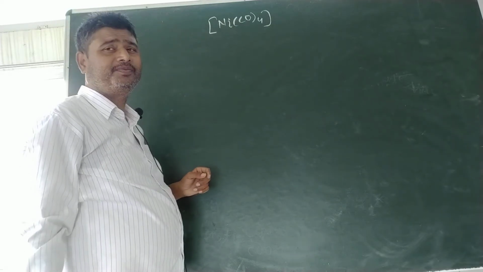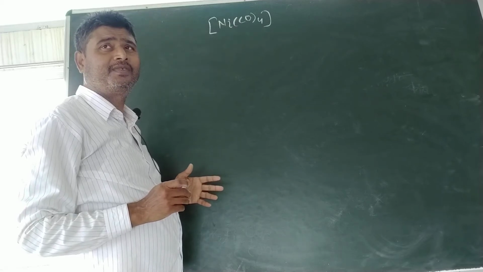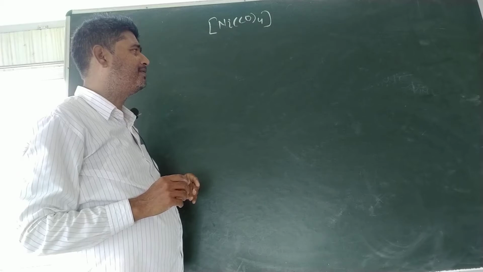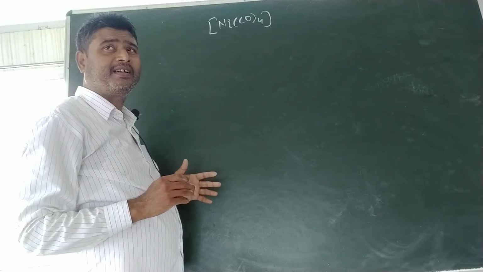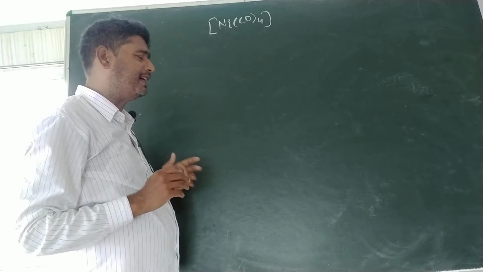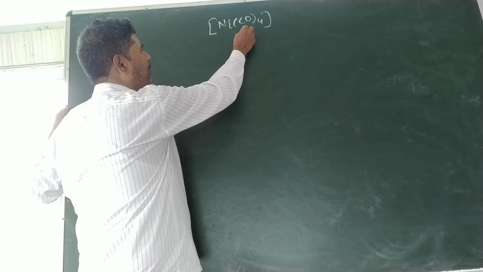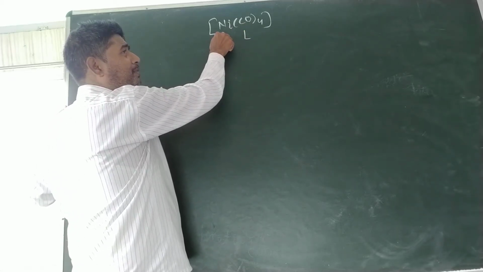As you know, the coordination sphere will have two identities, that is central metal atom and ligand. So here carbon monoxide is the ligand and this is the central metal atom.